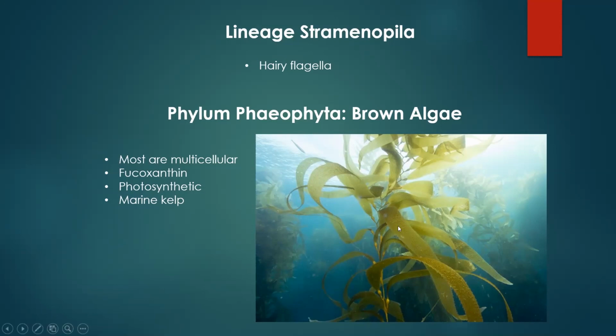Here, you don't have differentiated tissues. This leaf-like structure, all the cells found here can do anything that the cells found in the stem can do. There's no differentiation between these cells. They all can do the same jobs. Their structures just look different. So two examples of brown algae are bull kelp, which you're looking at in this picture, which is found in California and can grow 1.5 inches a day, or sargassum here in Florida. So if you've ever been to the beach, you've probably seen sargassum on the beach.